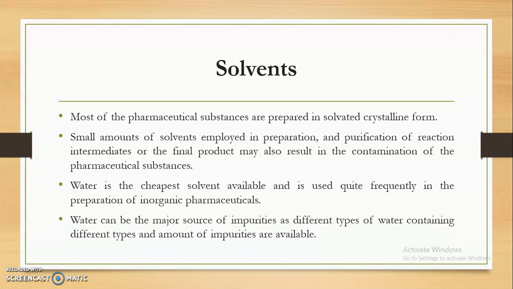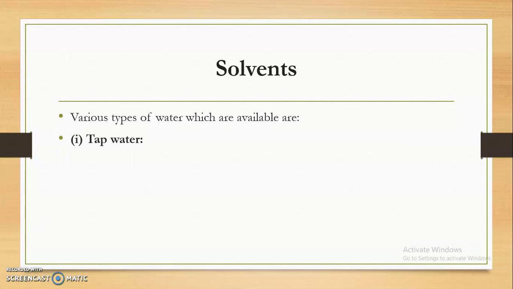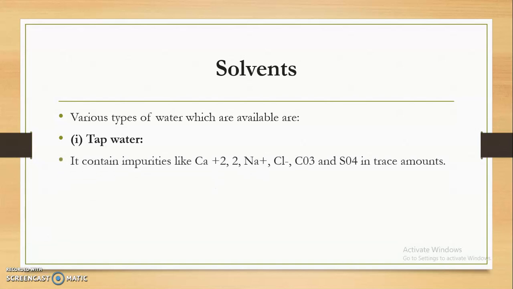So water can be a major source of impurities, as different types of impurities are present in the water, and in different amounts. There are different types of water that are used during the manufacturing process. The first one is tap water, and whatever amount of impurities is present depends upon which type of water we are going to use.